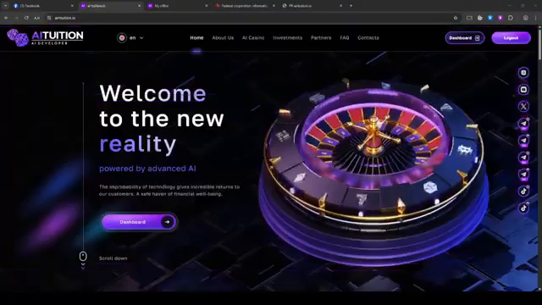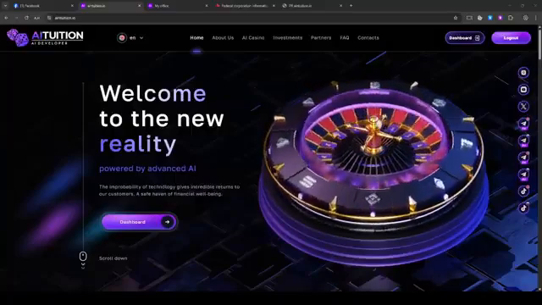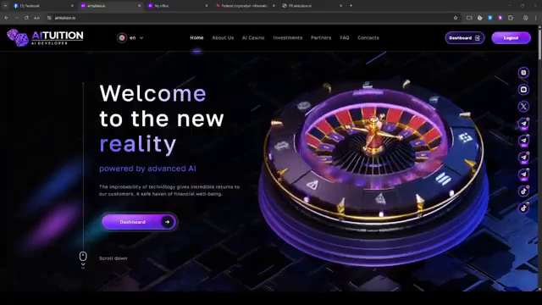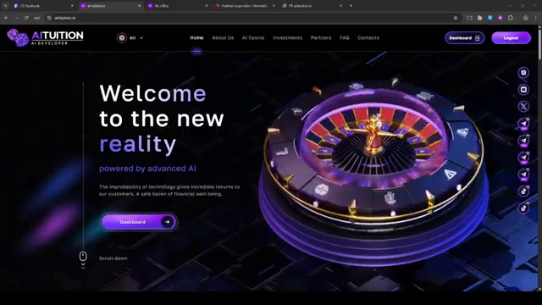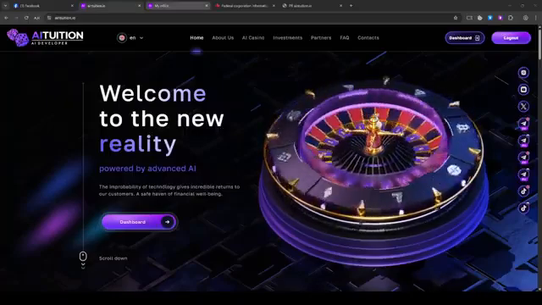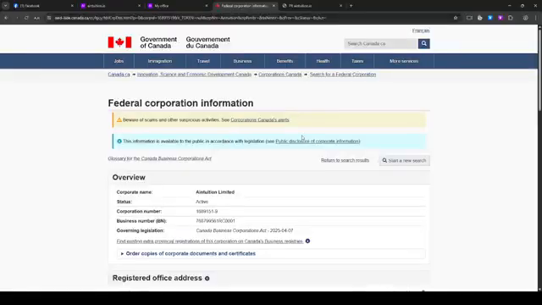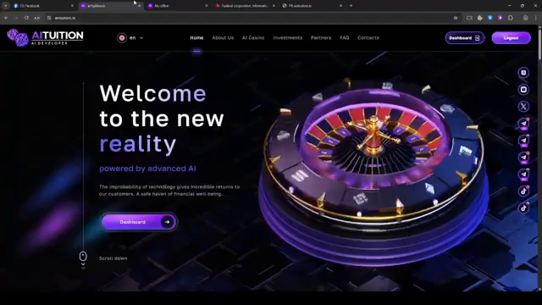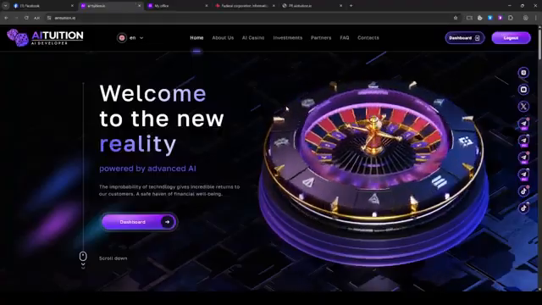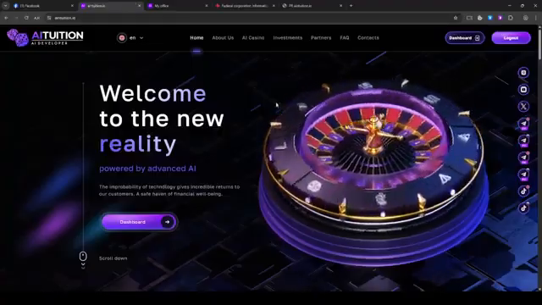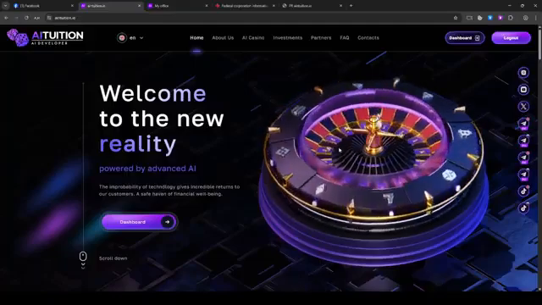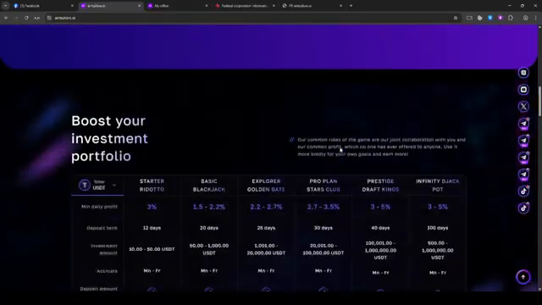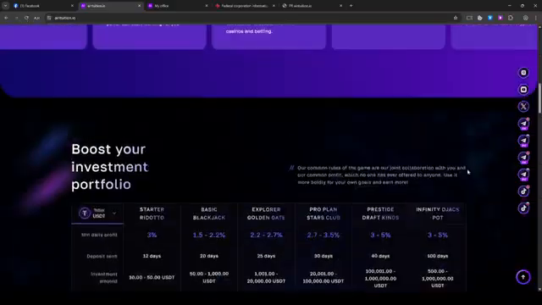So, we will start from the very beginning. Aintuition is currently an AI development company based in Toronto, Canada, and they have created an AI that is able to just gather data and, based on that, predict future data. It's the world we're living in, and AI is what's going to be taking over throughout the next 10 years for sure. So it's the right time to be in this type of industry.